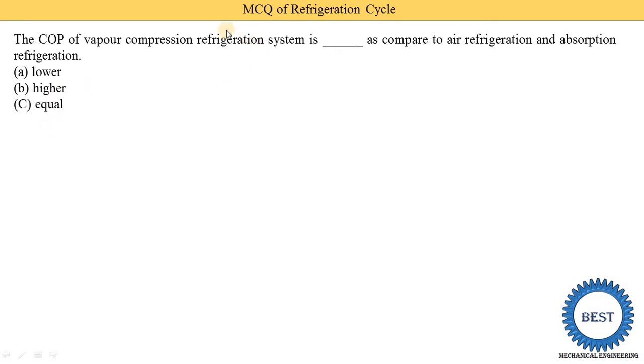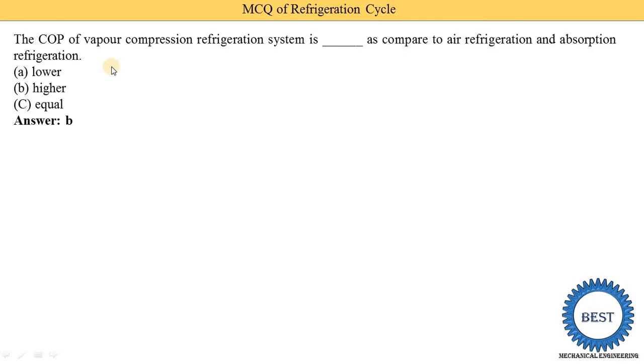So the COP of the VCRS system, VCRS meaning vapor compression refrigeration system, is always greater than 1. This type of MCQ is also possible, but here they are asking about VCRS compared to the air refrigeration and absorption refrigeration. So the VCRS system has a higher COP compared to the air refrigeration and absorption systems.